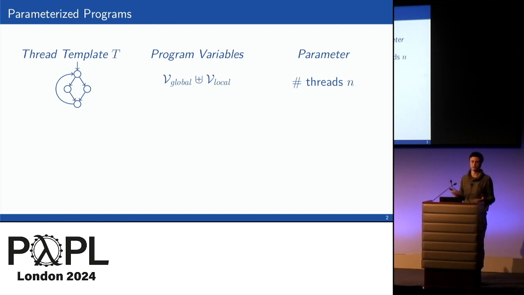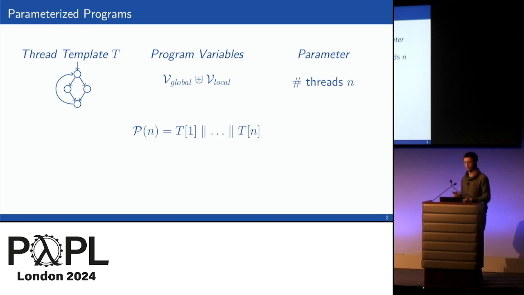Parameterized programs, as I said, are a formalism for concurrent programs. We are given a thread template, just a single template, here given as a control flow graph. That control flow graph uses a number of variables, some global variables that are shared between all thread instances, and some local variables that are local to each instance. And the parameter that is responsible for the name parameterized programs is the number of threads, which in this talk I will call n. So that means that for any value of n, I can instantiate the program.